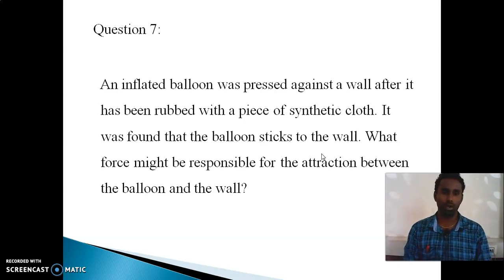place it on the wall. What will happen? The balloon may stick to the wall. So what kind of force is present on the balloon towards the wall? Do you have any guess? Shall we go and see the answer?